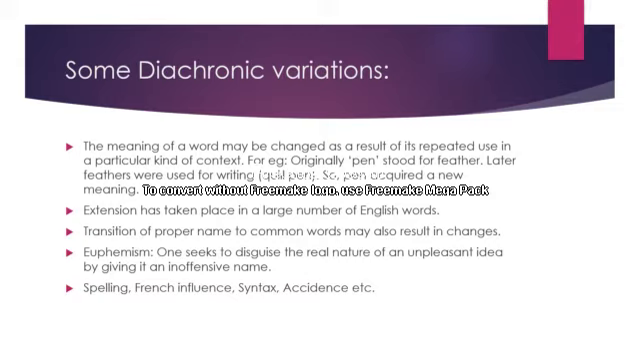Third point, transition of proper name to common words may also result in changes. For example, the word boycott. The word boycott is derived from Captain Charles C. Boycott, who was a land agent of Lord Erne, who was so treated in an attempt to get rents reduced. And the word dunce owes its origin to the name of a medieval writer, Duns Scotus, who fell into disrepute.